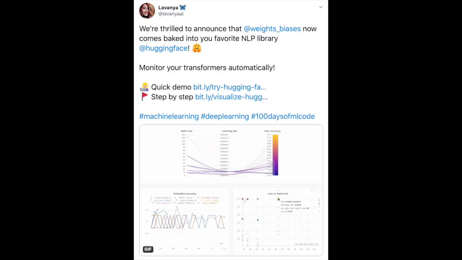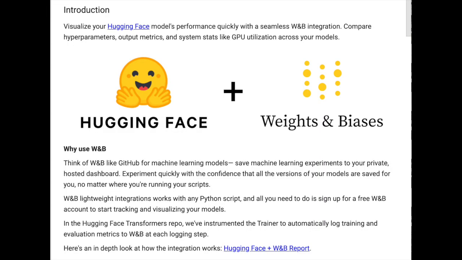Two of the hottest companies in deep learning, HuggingFace and Weights and Biases, have teamed up to facilitate visualization of HuggingFace models with the Weights and Biases interface. If you're completely unfamiliar with Weights and Biases, I recommend listening to this interview on This Week in Machine Learning and AI with Lukas Biewald.